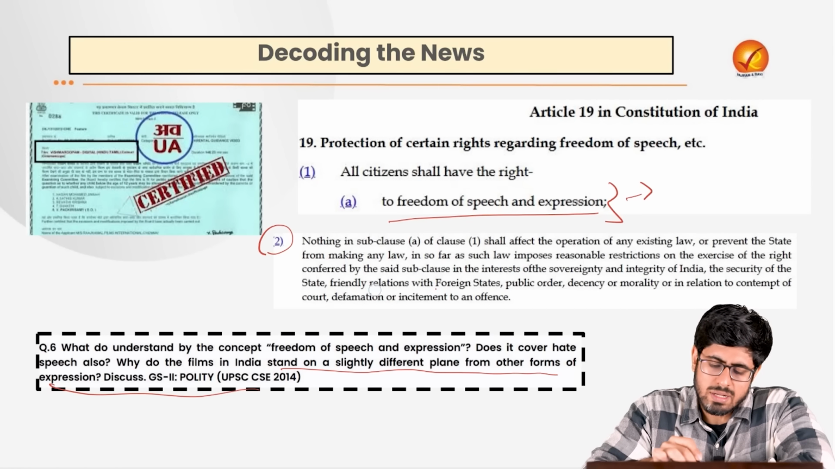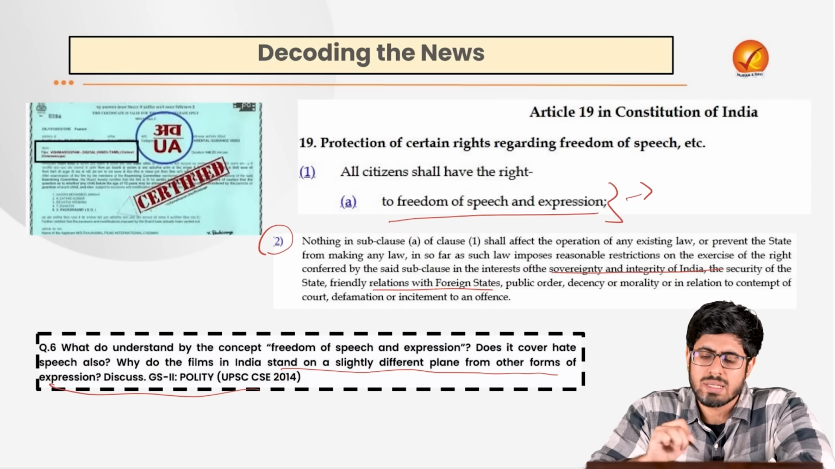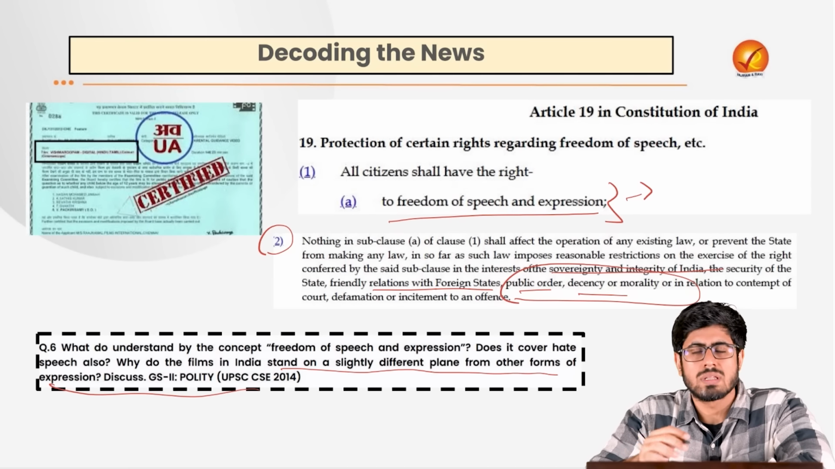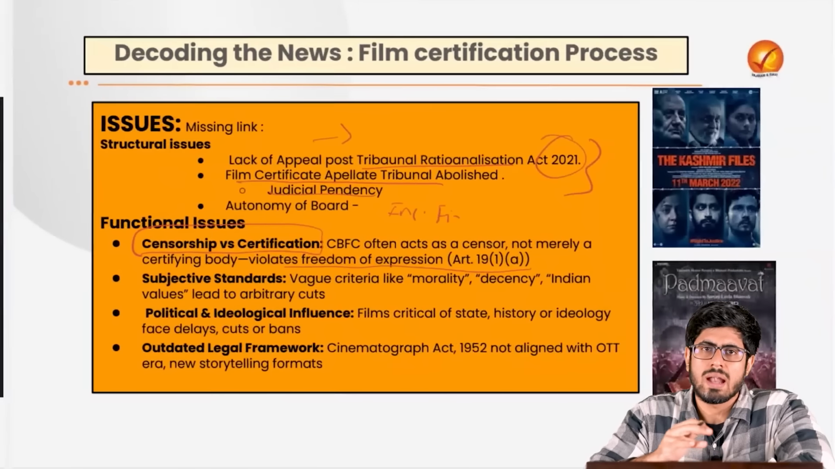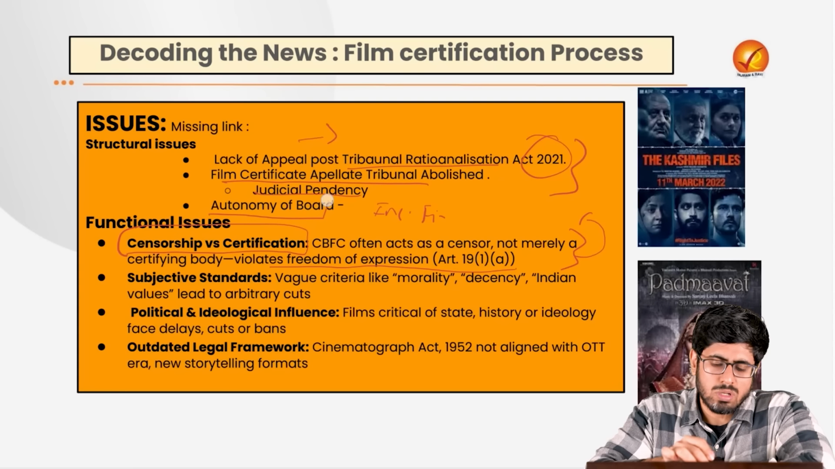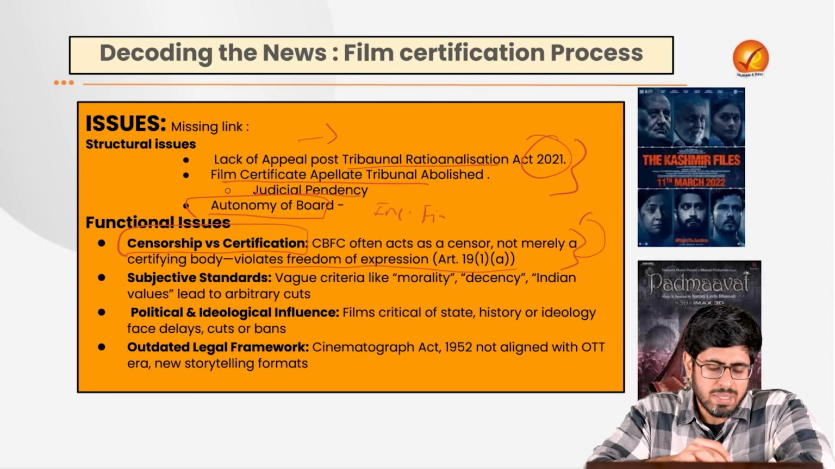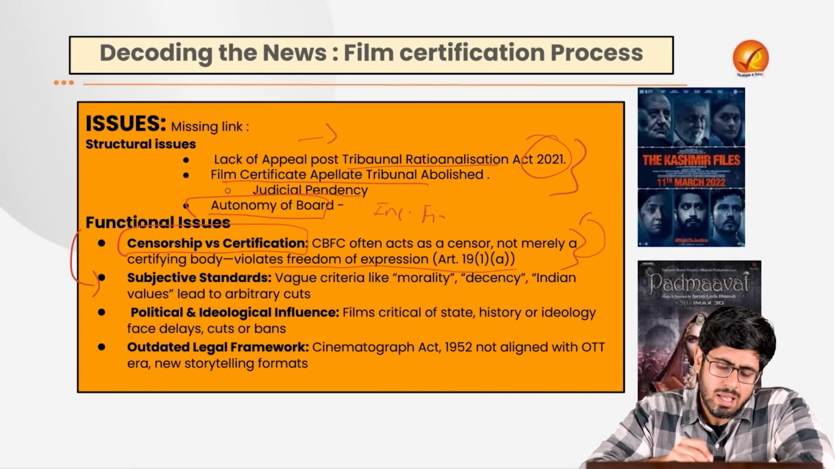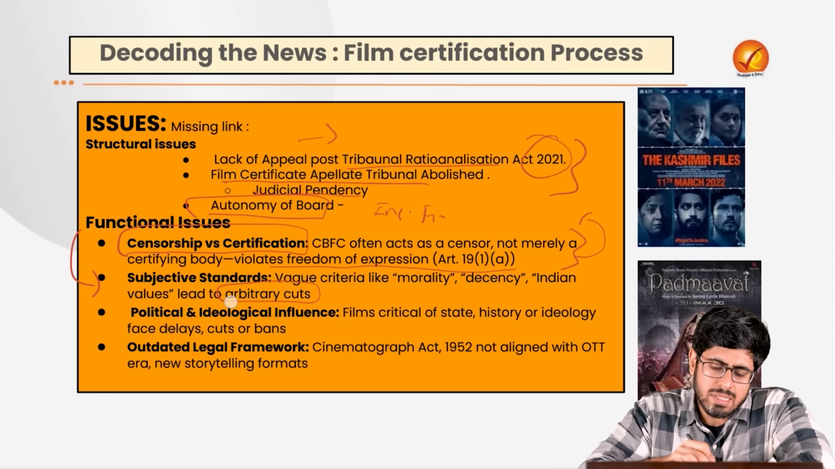Restrictions include the relation with foreign states, sovereignty and integrity of India, security of the state, public order, decency and morality. Now these things mentioned in our Constitution are by themselves vague and subject to the interpretation of this board, a board appointed by the central government, and the autonomy of the board is questionable. In functional terms, what happens is that vague criteria allow for arbitrary cuts by this board.